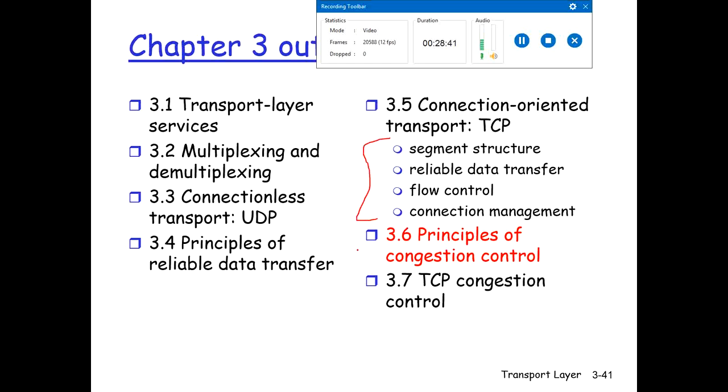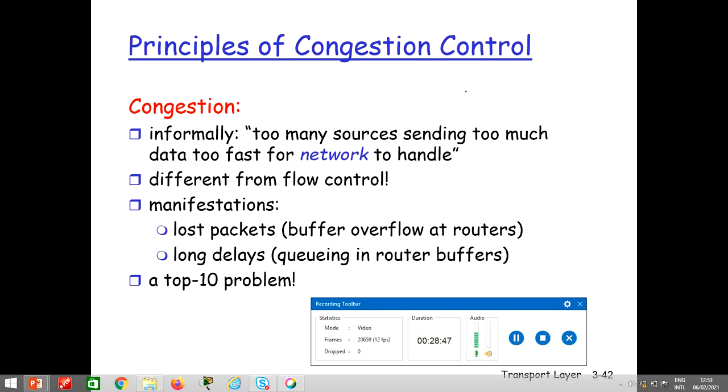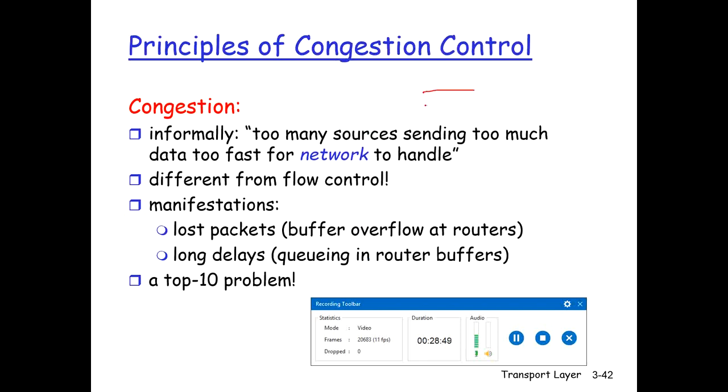Now we move on to the next part, which is the principles of congestion control. Congestion is when there are too many things on the network, right? There are too many sources sending too much data very fast, and it is not possible for the network to handle all that data. So in that case, what will happen? Some of the data will be dropped or corrupted.